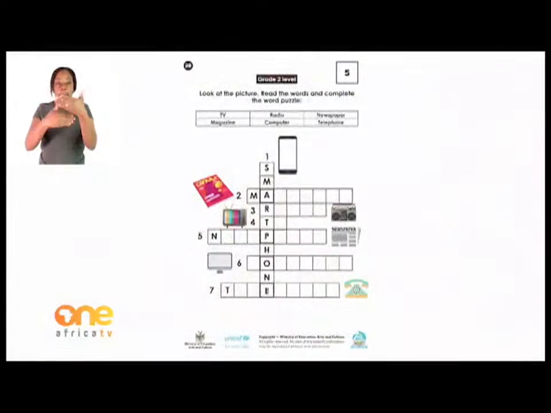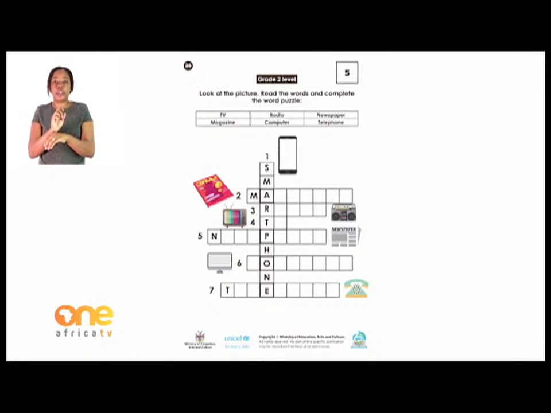Okay, now check with me on page 28. All the communication tools are there. And we are going to enjoy doing this puzzle together. Now, the names of the communication tools are up there in the block. There's a table on top there. The names are there. TV, in short for television. You just say TV. Okay? And we have a radio, a newspaper, a magazine, a computer, a telephone.